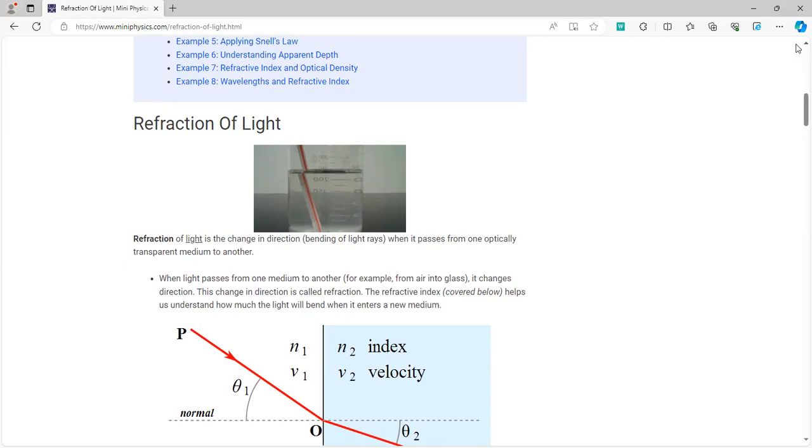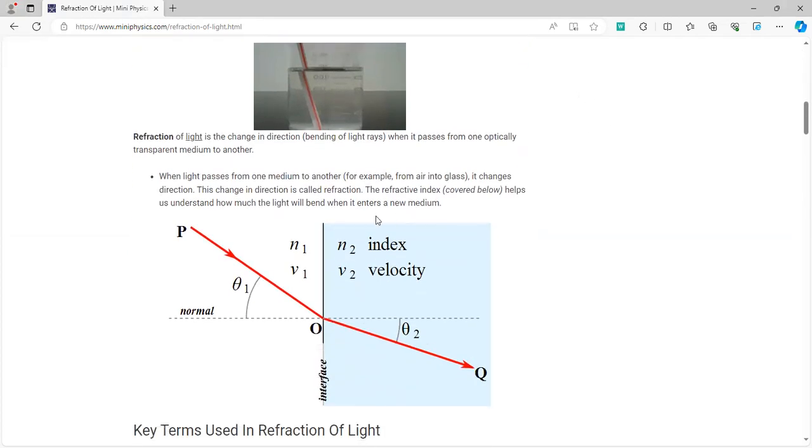You can remember it easily by remembering, instead of dense, the word danger. Whenever light rays pass from an area of more danger to less danger, the light rays move away from the normal. You can see over here that the light ray has moved away from the normal. And if a light ray moves from an area of low density to an area of higher density, for example, from air to water, it travels from low danger to higher danger, so it always becomes closer to the normal.